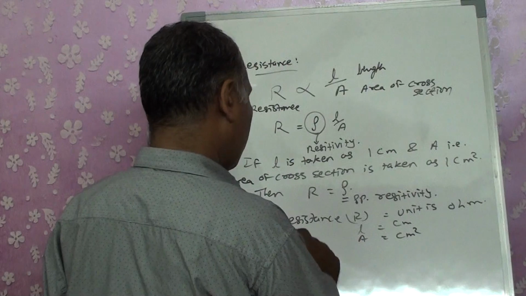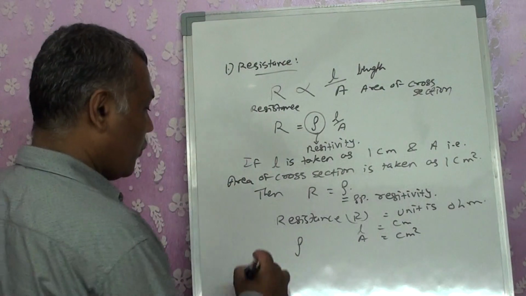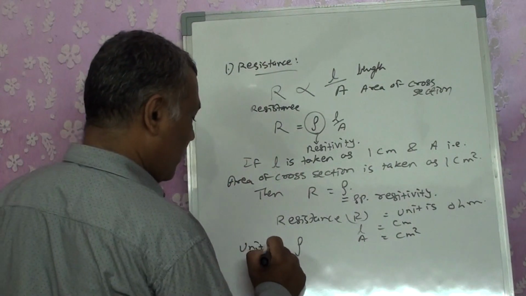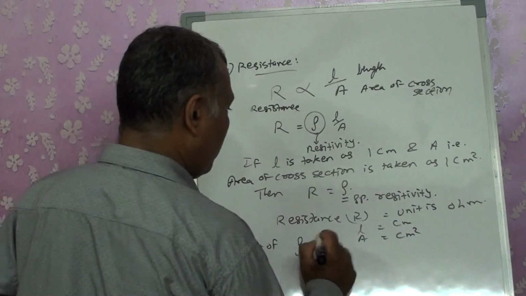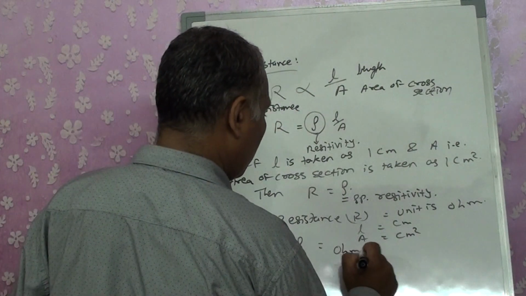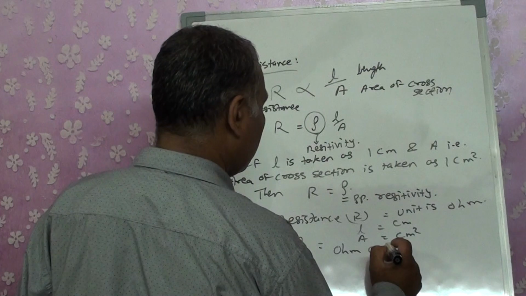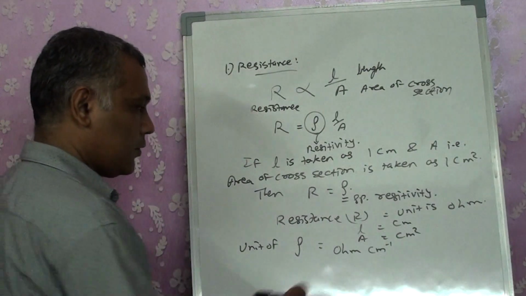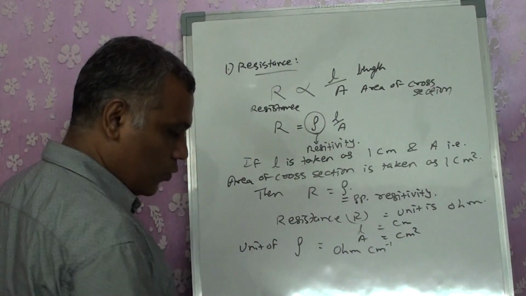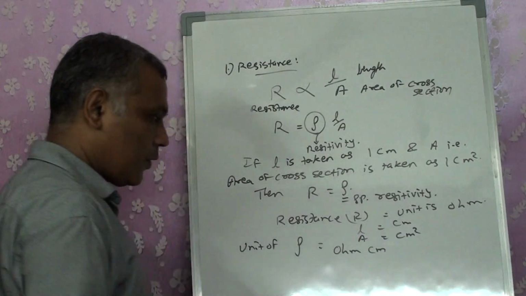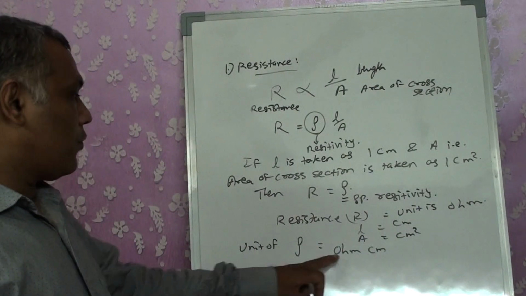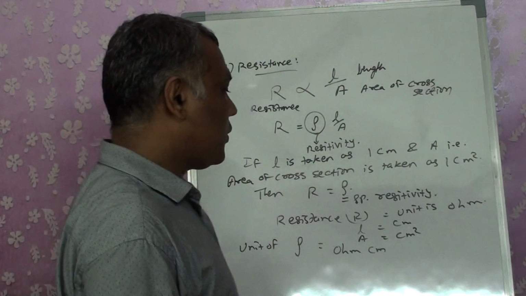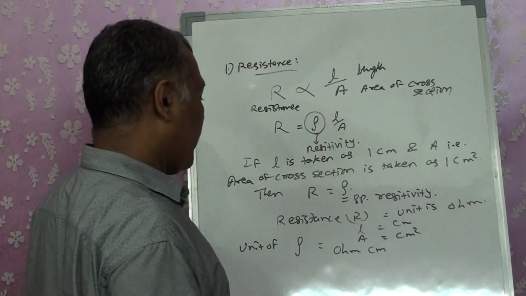So if I want to calculate the unit of rho, we get it as ohm centimeter inverse. Sorry, we get it as ohm centimeter. For rho, we get ohm centimeter as the unit, right?